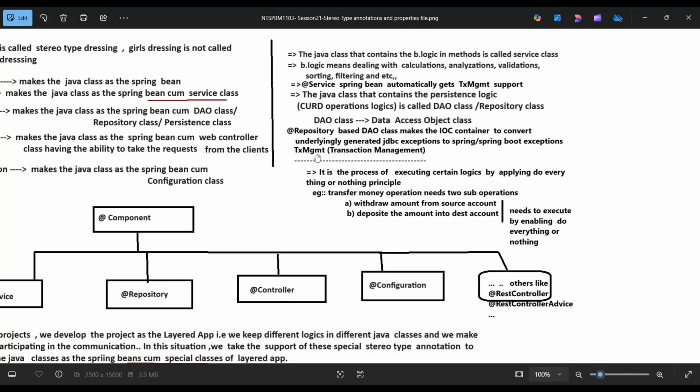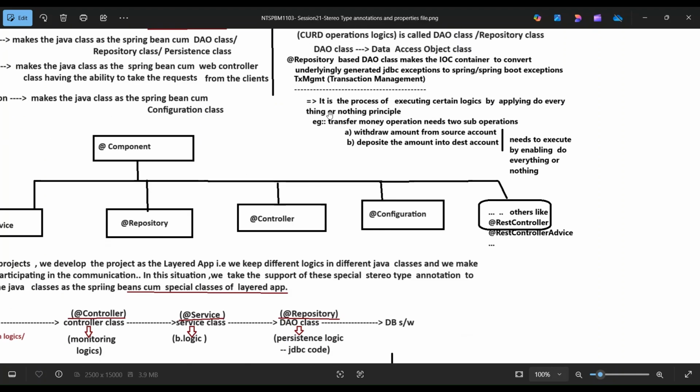Okay, this is transaction management, not text management. It is the process of executing certain logics by applying the do-everything-or-nothing principle.